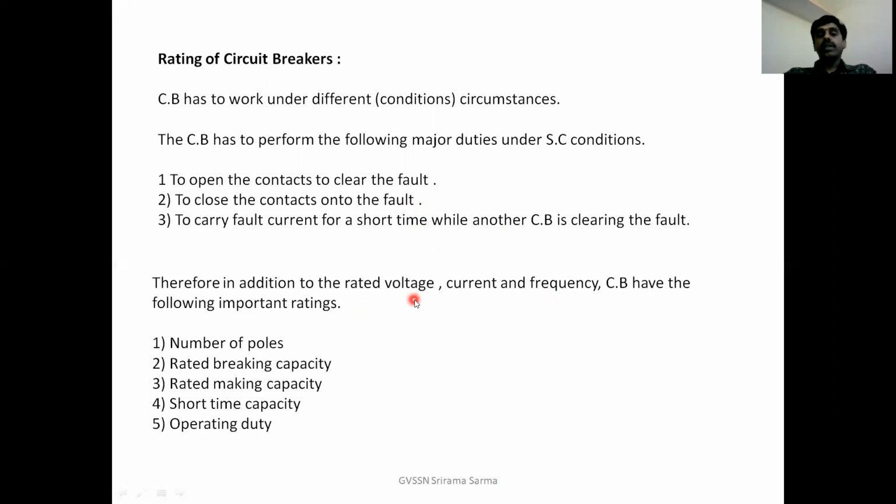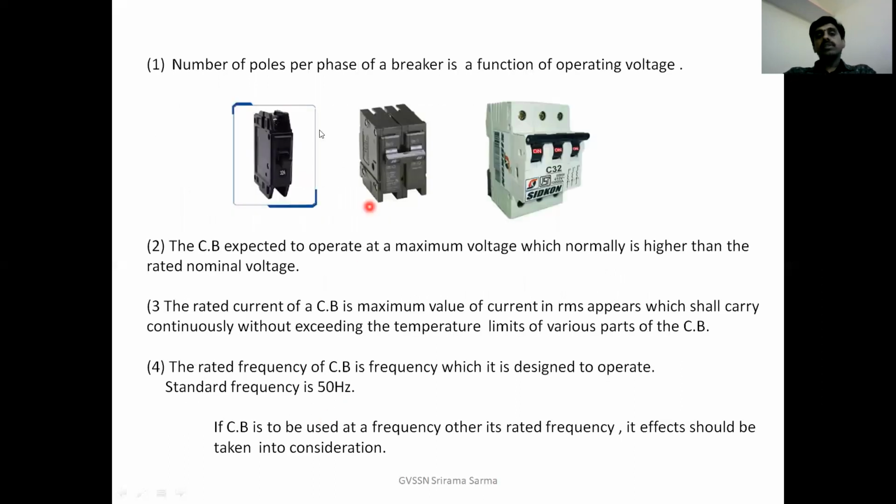Therefore, in addition to the rated voltage, current and frequency, the circuit breaker has the following important ratings: number of poles, rated breaking capacity, rated making capacity, short time capacity, operating duty. First, the number of poles per phase of a breaker is a function of the operating voltage. If you observe here, there is a one-pole circuit breaker, a two-pole circuit breaker, a three-pole circuit breaker. The number of poles per phase is a function of the operating voltage.